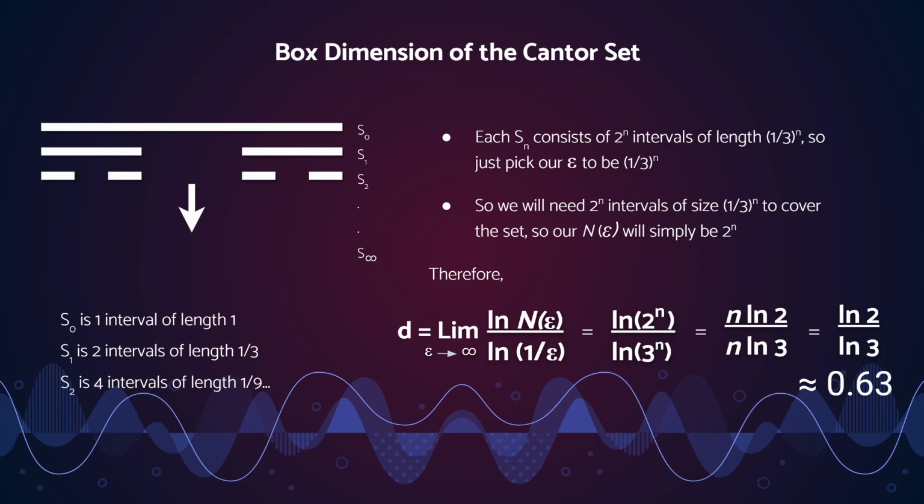So what we can say there is that the relationship between our n of epsilon and epsilon is that when n of epsilon is 2 to the nth power, we're going to need intervals of size 1/3 to the nth power. So if we plug that into the equation that we found before, we can take the power n outside of the natural log and cancel it out, so we get the natural log of 2 over the natural log of 3, which is about 0.63, which is exactly what we got before.